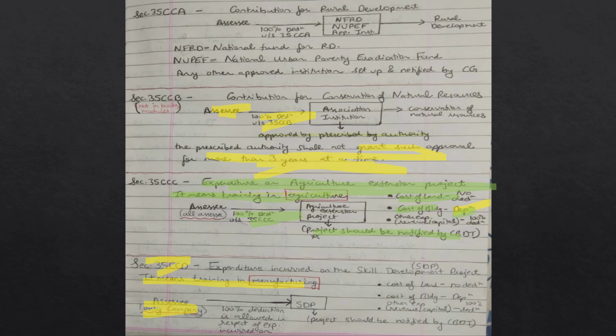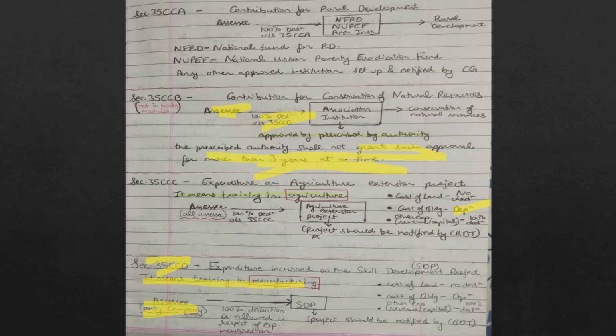See, in section 35CCA the institution should be set up and notified by CG, but here in section 35CCC the project should be notified by CBDT. There are a few more points to be learned in section 35CCC that we will look at ahead.